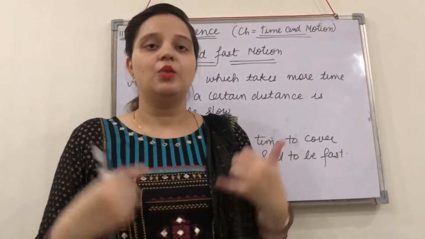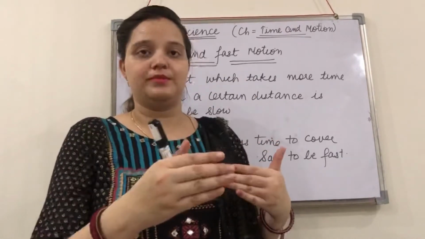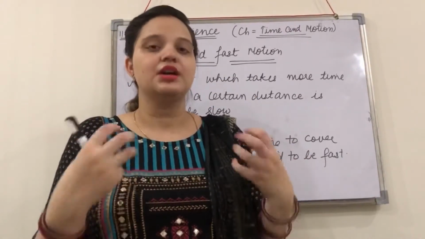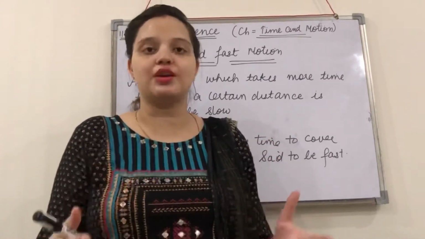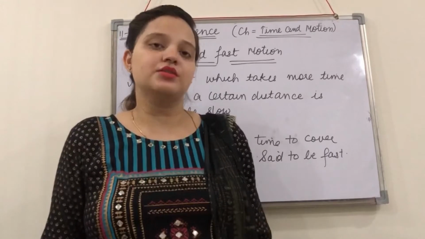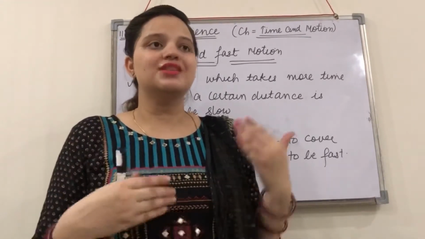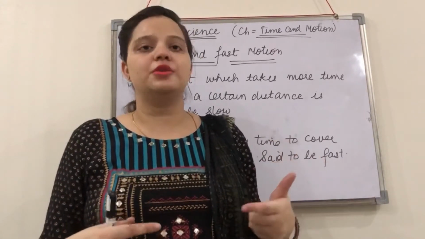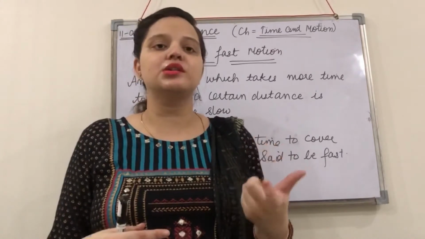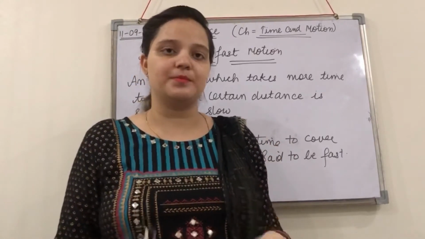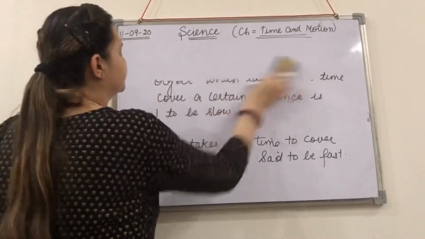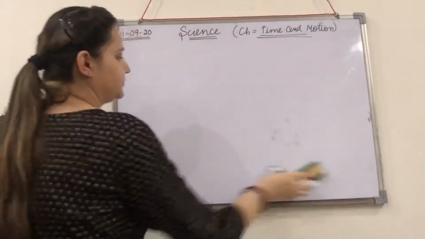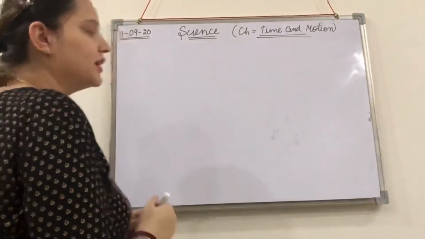How? When you are moving on an empty road, you move fast, right? And similarly, if you are moving on a busy road, where there is huge traffic, your motion will be slow, okay? So this slow and fast motion of a body is basically expressed in a term that we call speed, okay? So let's discuss what speed actually is.